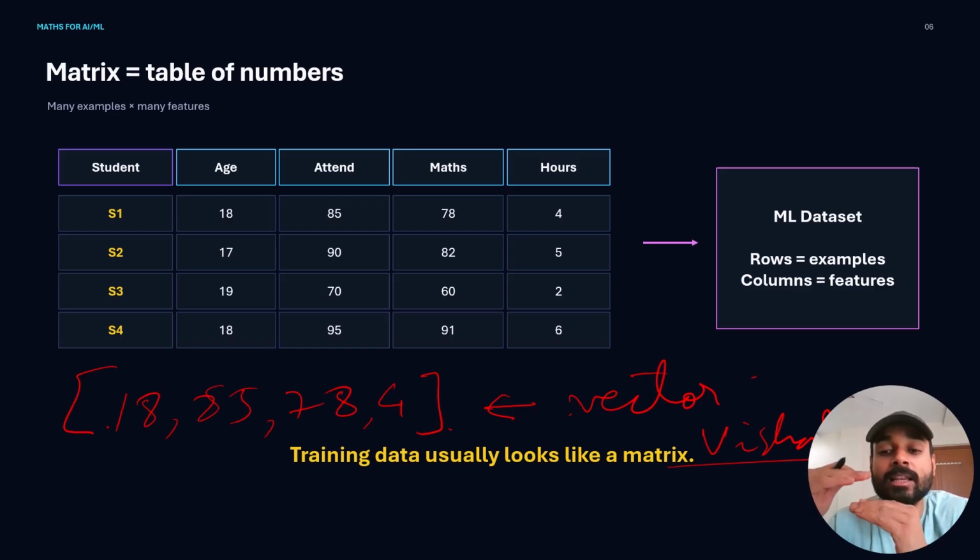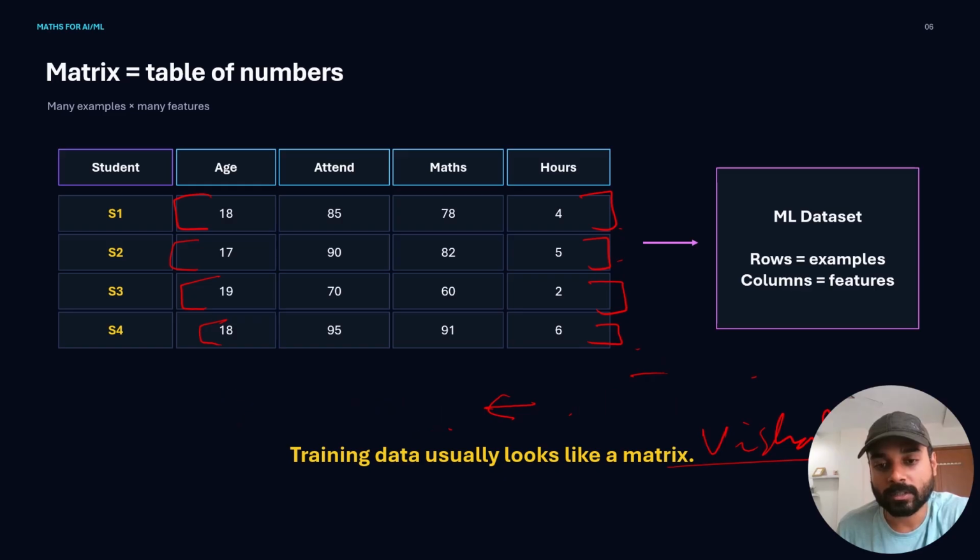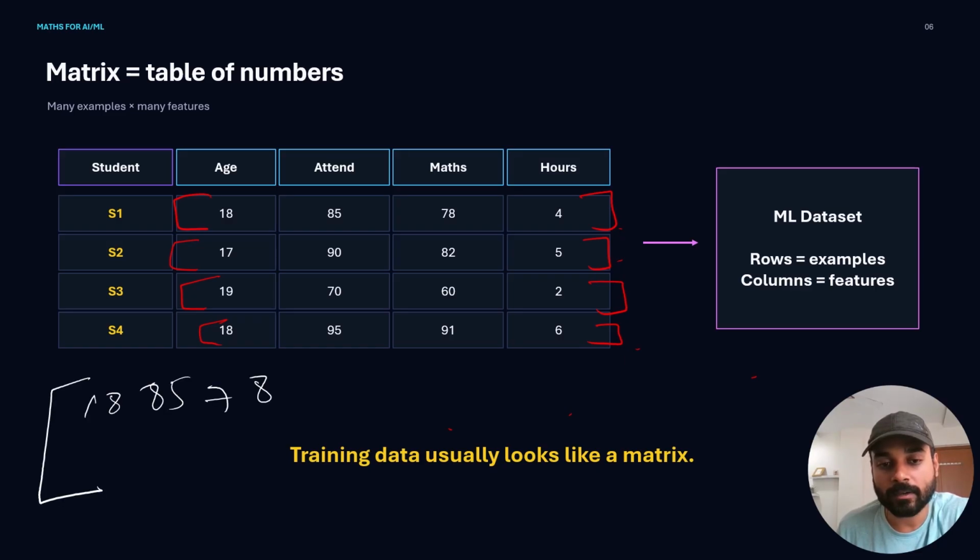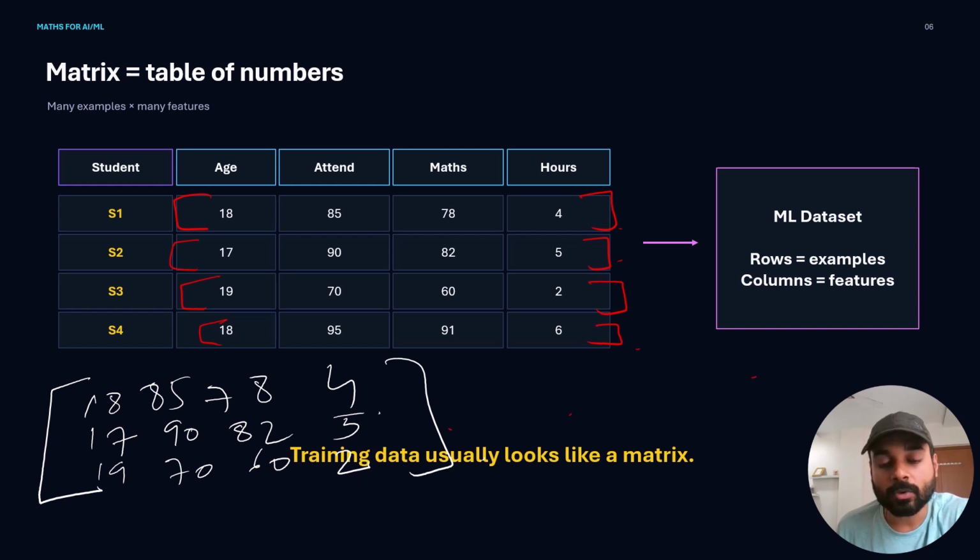So we stack these individual vectors. The first one becomes a vector, the second one becomes another vector, the third one becomes another vector, and the fourth one becomes another vector. Now, how do we stack them together? So something like this, let's see. We'll stack them like this: 18, 85, 78, and 4. Next 17, 90, 82, and 5. Next 19, 70, 60, and 2. I hope you get the point, right? So these are the vectors stacked upon each other.